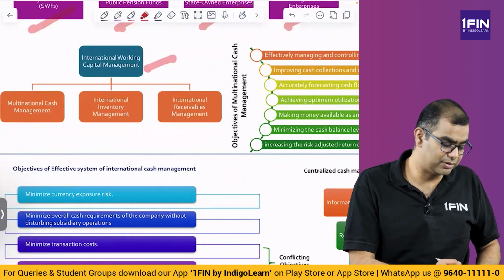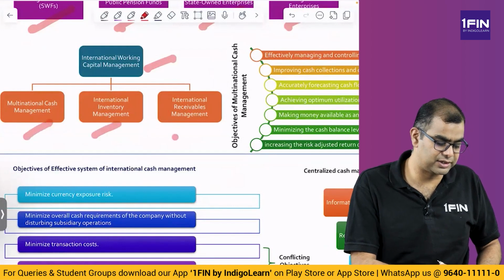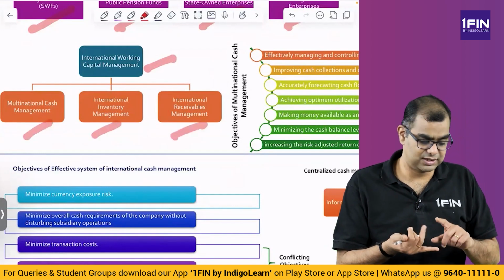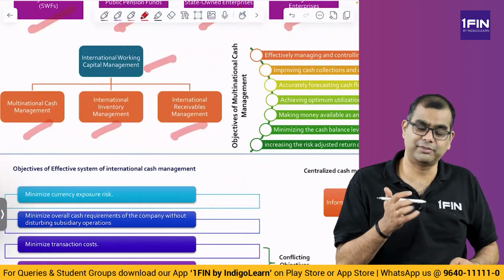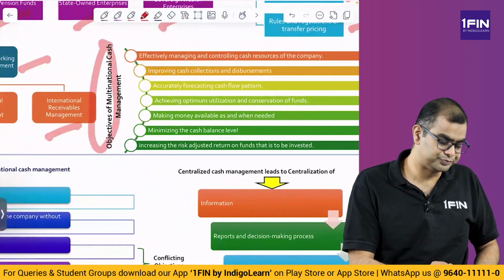What is international working capital management? You have multinational cash management, international inventory management, and receivables. All three, cash, inventory, and receivables, become very difficult. Let us see, what are the objectives of multinational cash management?